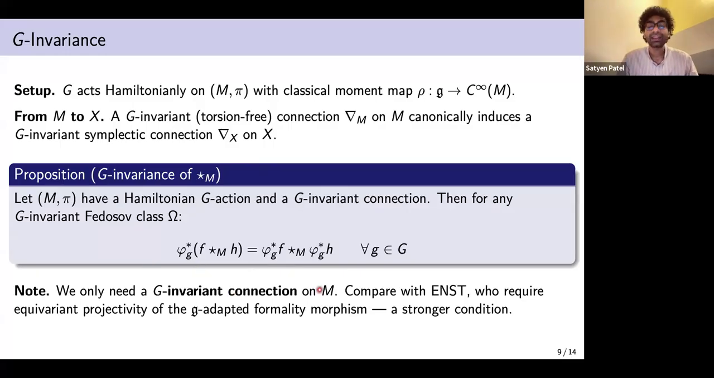So yeah, if we compare this, the only assumption we made is that there should be a G invariant connection on M, which compared with E and ST, they require equivariant projectivity, which is the condition to construct a formal L infinity quasi isomorphism, which is G twisted by this Lie algebra. So this is a stronger condition on the whole bundle to be splitting as an associated vector bundle.